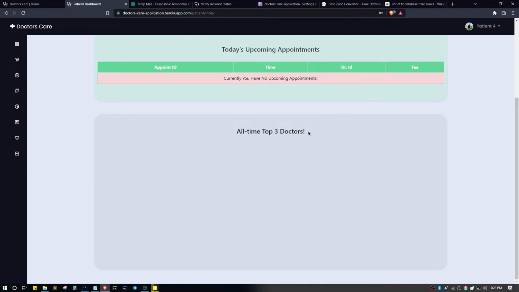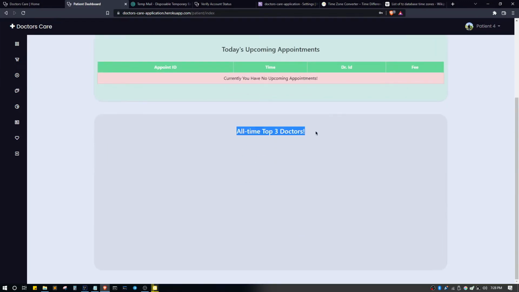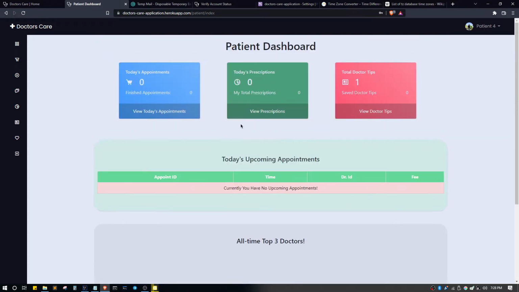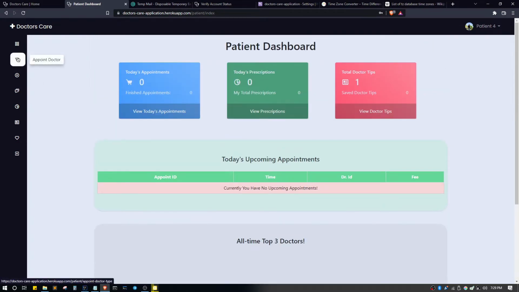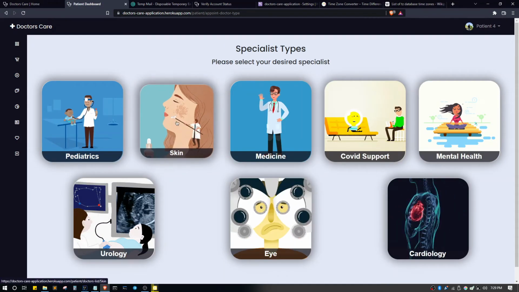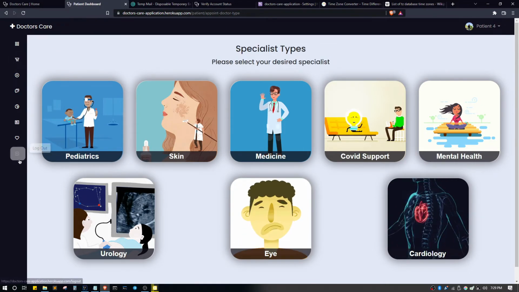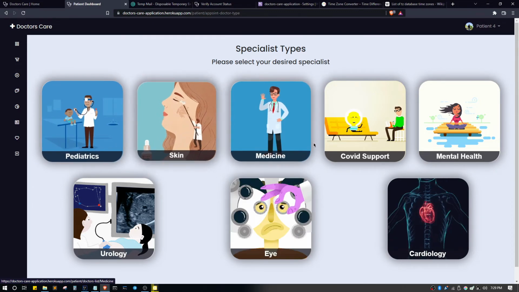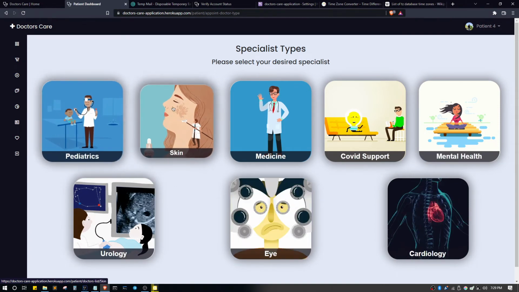Also, in the all-time top 3 doctors section, we'll be able to see the all-time top 3 doctors when there are any. As currently there are no top 3 doctors, this field is empty. Now let's appoint a doctor. In the appoint doctor page, we can see there are many specialist types. There are skin medicine or COVID support and so on.